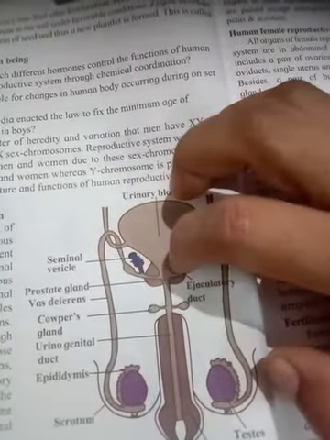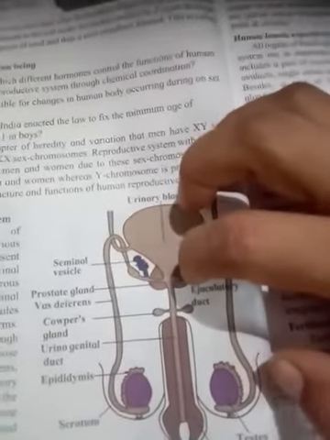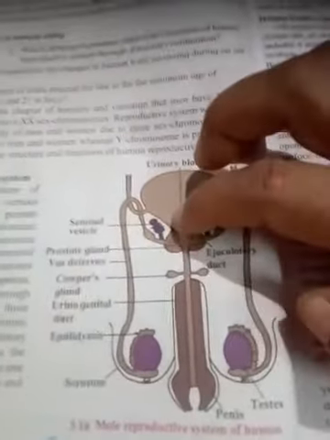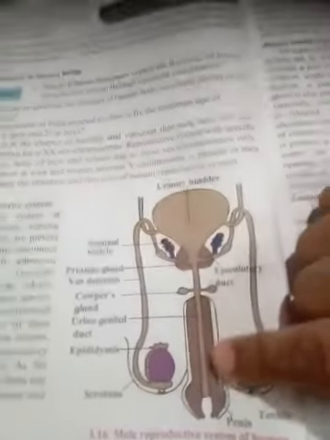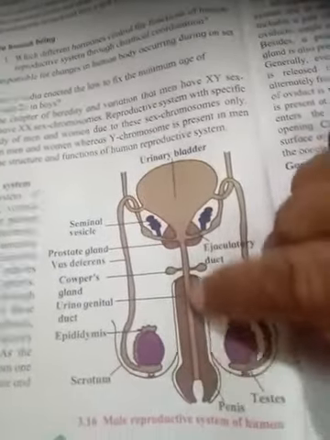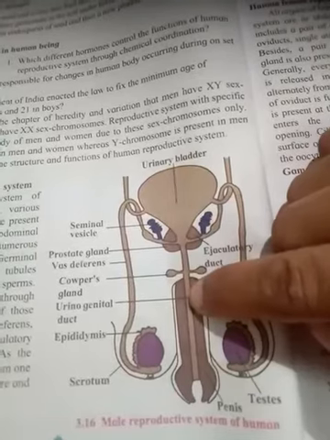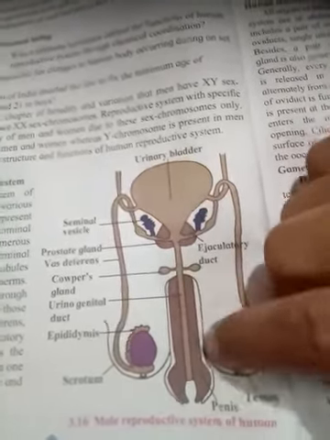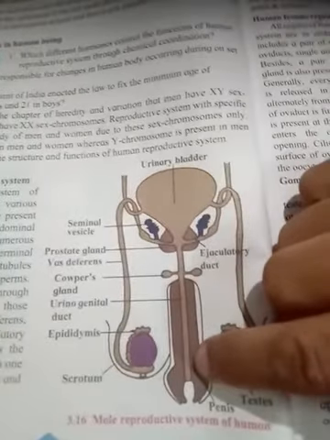This heart-shaped structure you can observe is the prostate gland. Understood? And this last one is known as Cowper's gland. Means there are three glands before entering into the urinogenital duct. The urinogenital duct is the common route for movement of urine as well as sperms, hence the name urinogenital duct.